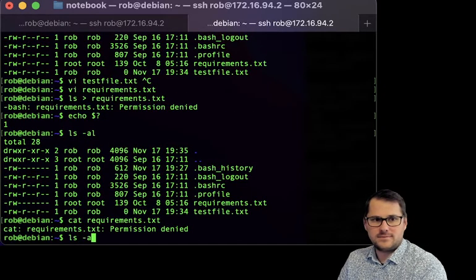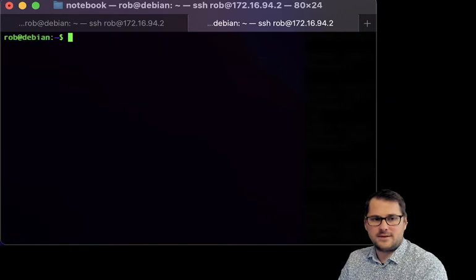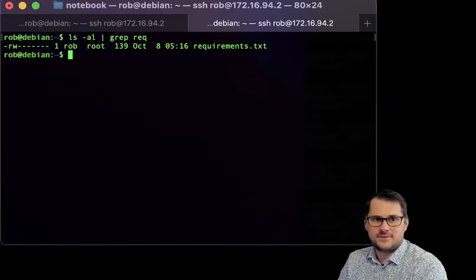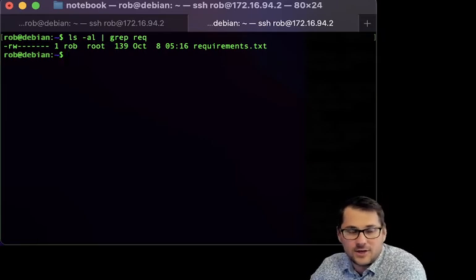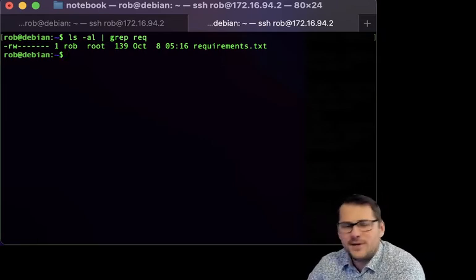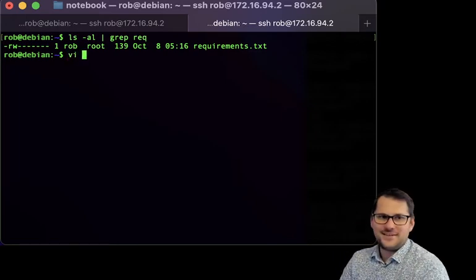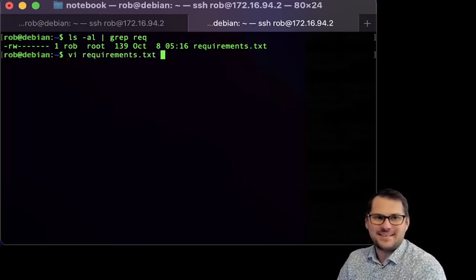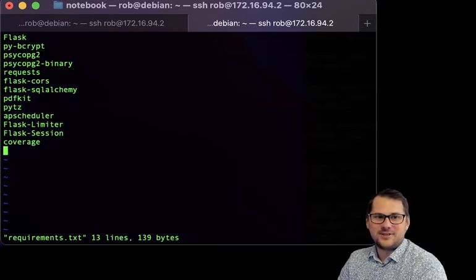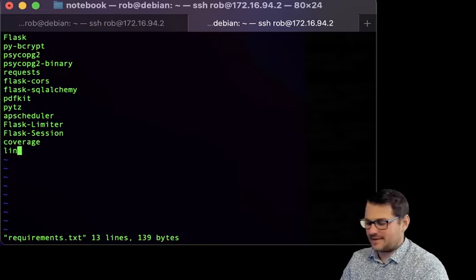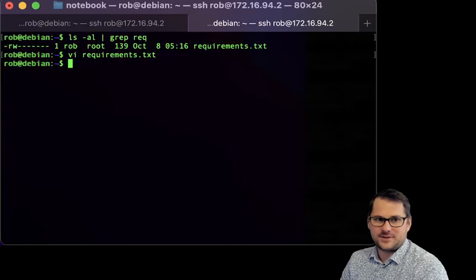Now, I'm going to clear this again. ls -al. I'm going to use grep for requirements. And now it is owned by me. It's owned by group root, which is unusual, but fine. That means I can still edit this quite happily, and I should be able to add a line and write it, and it's all good. It's very normal.